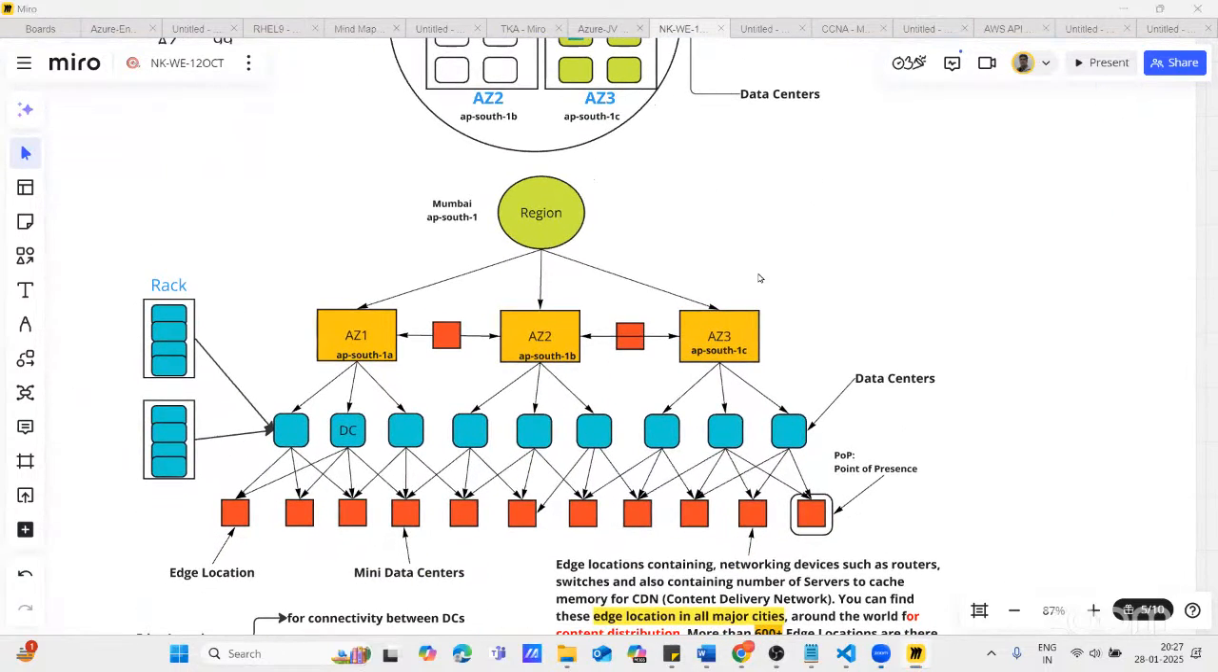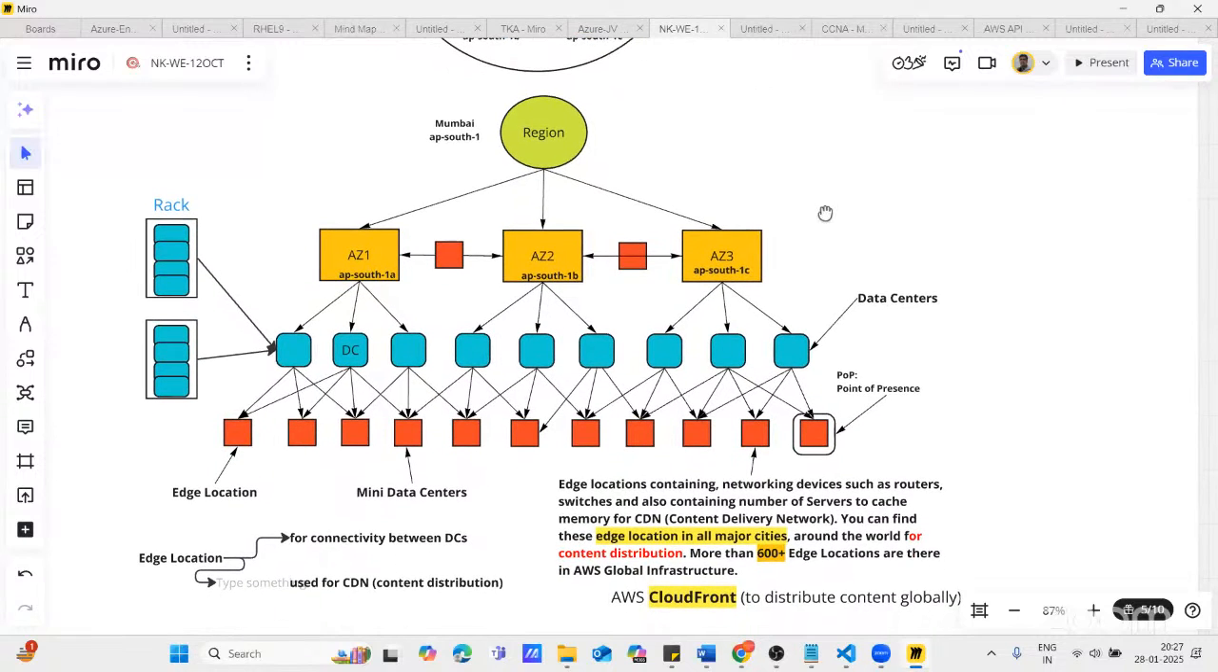This is a diagram. This diagram gives you a little idea about regions, availability zones, data centers, and other locations of the AWS global infrastructure, and we know them as edge locations. These are the red color boxes. I'll explain to you what an edge location is.